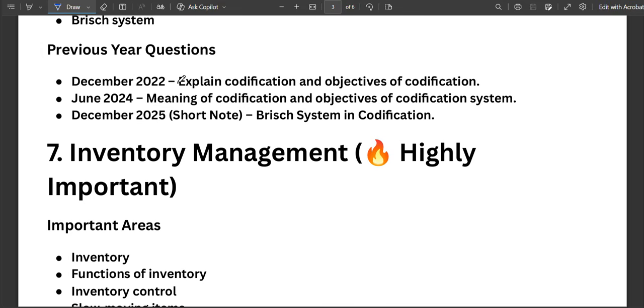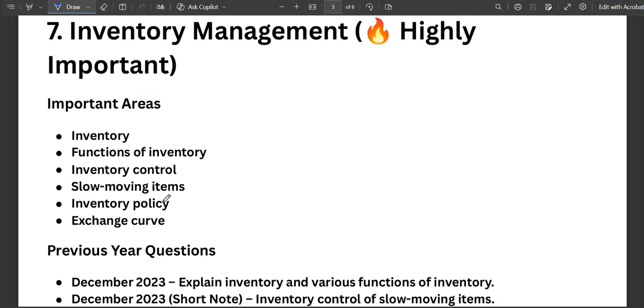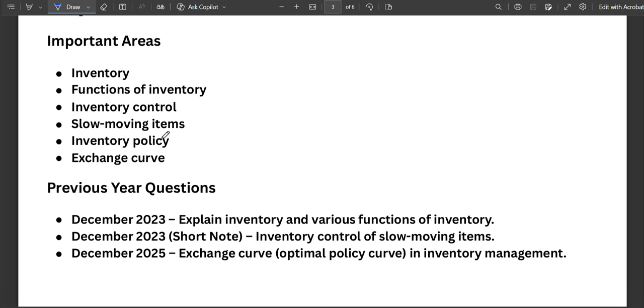Okay. The next thing is inventory management, a highly important topic. So in inventory management, you have to study what is inventory, what are the functions of inventory, inventory control, slow moving items, inventory policies, exchange curve. These are the things that you need to focus on.